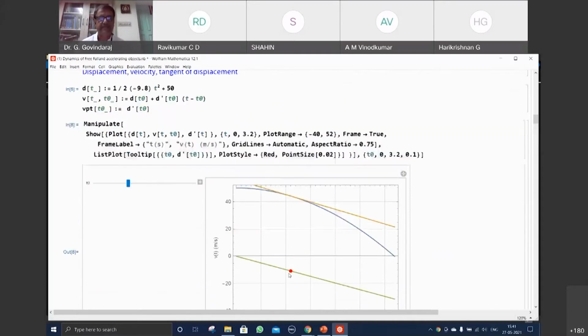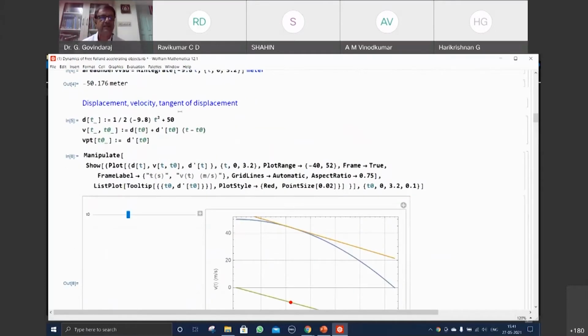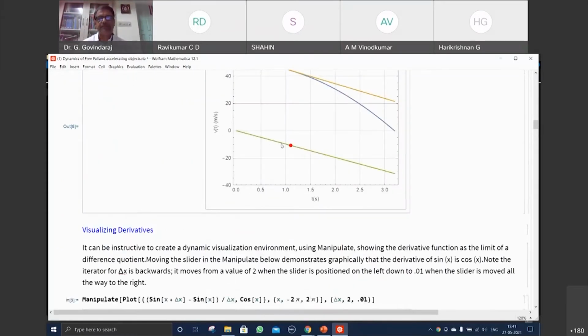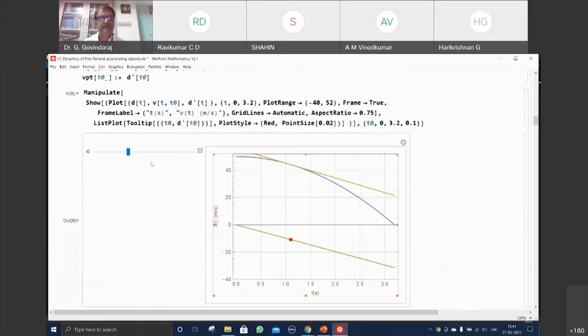You can identify by looking at it how much the velocity will be for this one. Velocity is 9.8 into t. The slope is 9.8 at every point when you are moving on this line. Now that movement can be seen, and this can be animated. That's the greatness. I can get a feel of what a function and a derivative mean, what is happening, and that a derivative gives me velocity as a function of time. This is the displacement, and the velocity part of it.